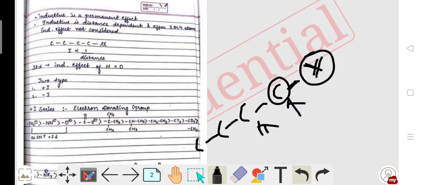So the inductive effect is inversely proportional to distance. If distance increases, the inductive effect decreases.